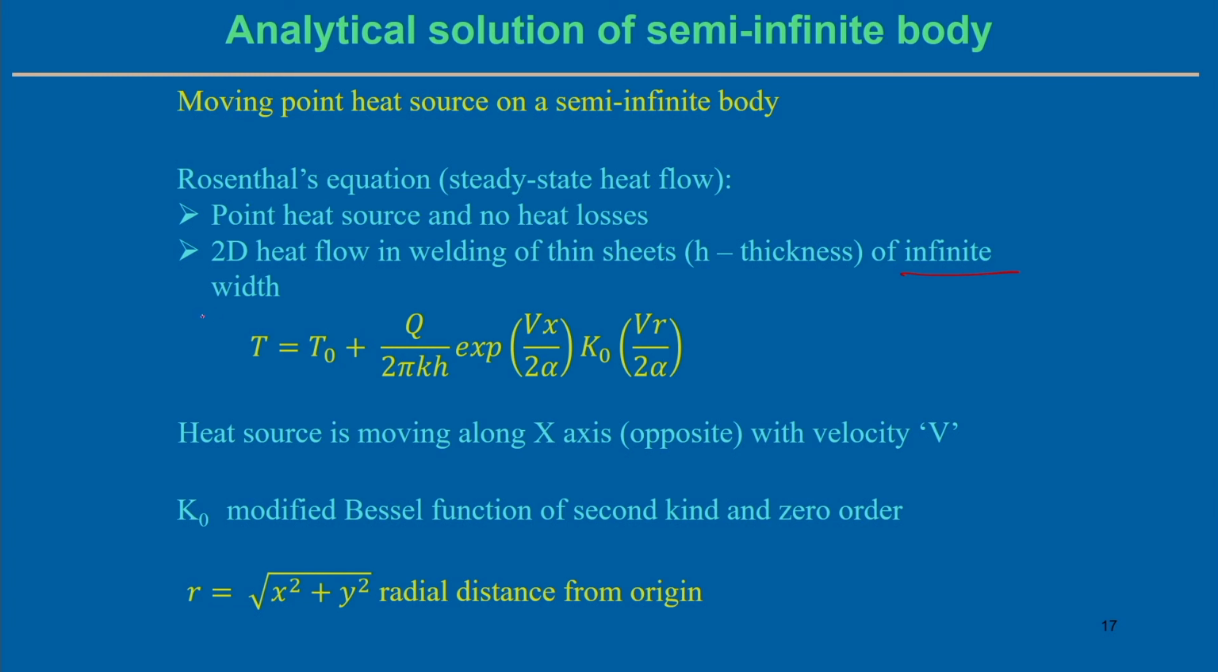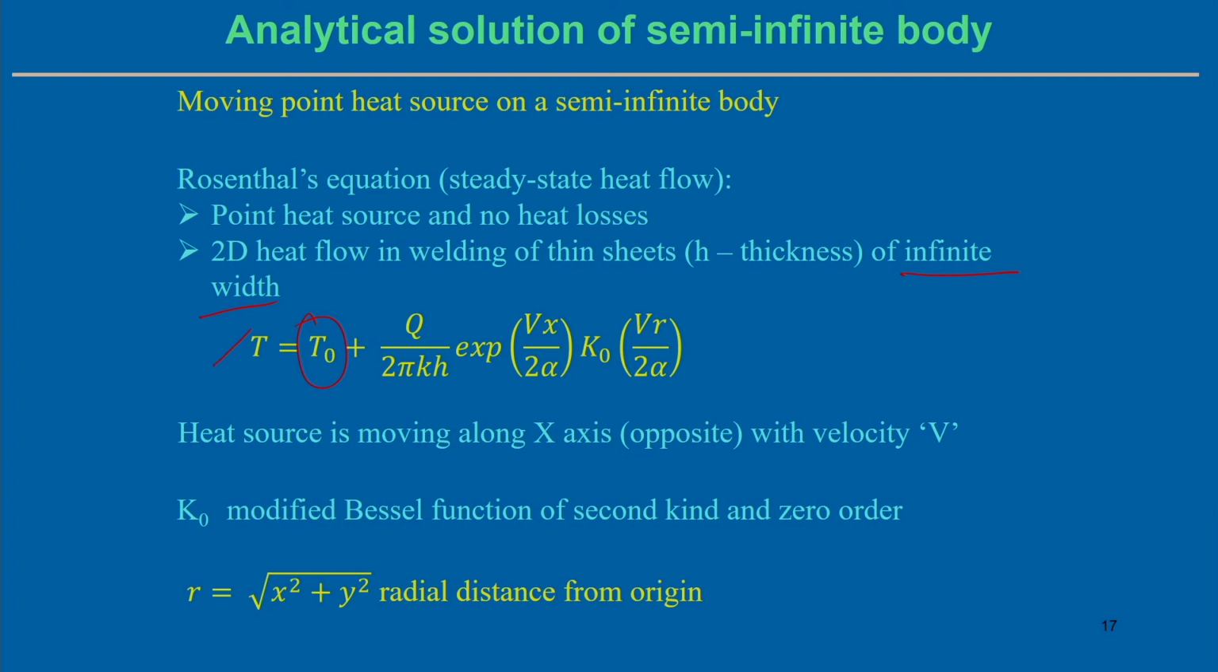So, the width is infinite, but there is a finite thickness, and the sheet thickness is very small, only H. In that case we can get the solution of temperature distribution, which is called Rosenthal's solution. T equals T0, where T0 is the initial temperature, and in terms of the other parameters we can get this kind of solution, where K0 is the modified Bessel function of the second kind and zeroth order. In this case the heat source is moving along the x axis in the opposite direction with velocity v.